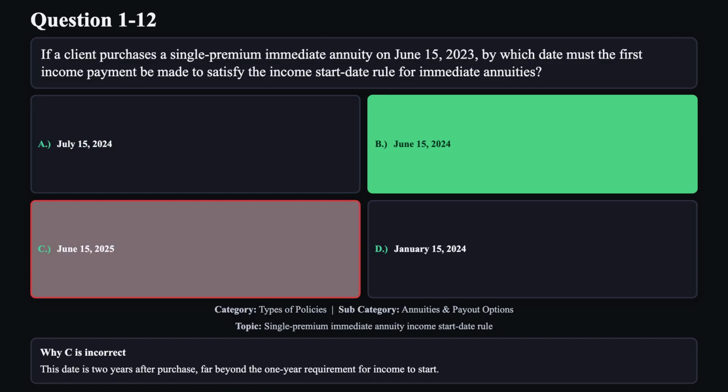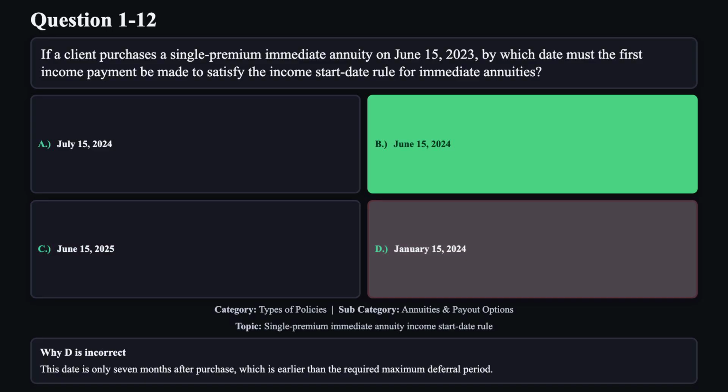Reason C is not correct. This date is 2 years after purchase, far beyond the 1 year requirement for income to start. Reason D is not correct. This date is only 7 months after purchase, which is earlier than the required maximum deferral period.